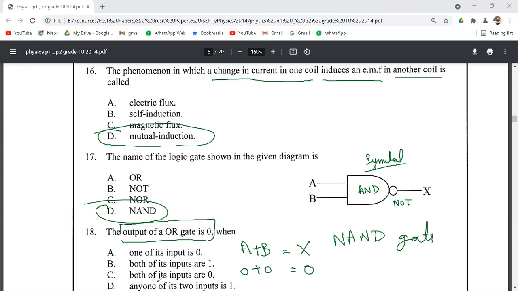So both of its inputs are 0 in option C. If both the inputs of an OR gate are 0, then the output will also be 0. If any of the inputs is 1, the OR gate gives the output as 1.